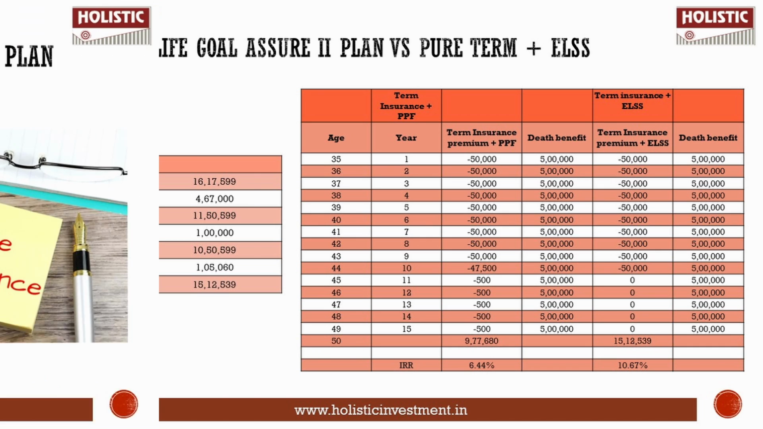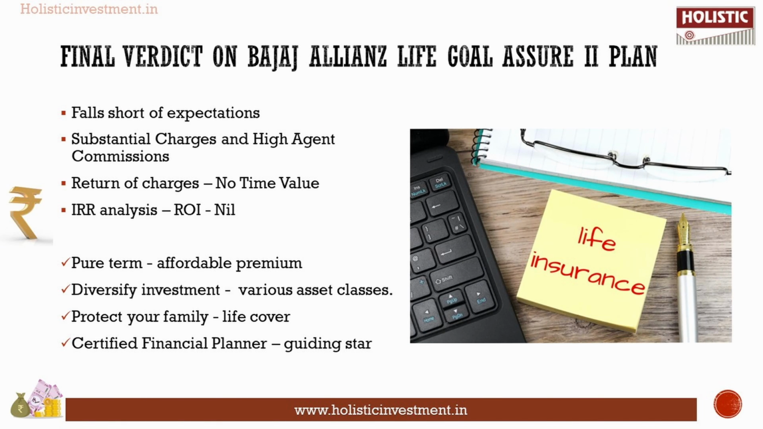What is the final verdict on it? So from the analysis itself, we can understand that the Bajaj Allianz Life Goal Assure 2 plan really falls short of our expectation, because the overall return we get is diminished due to the substantial charges and the high agent commissions. So the internal rate of return is not at all inflation beating or inflation adjusted, which makes it not worthy, because we can see that there are other investment products available in the market that can give better and even guaranteed returns compared to the Bajaj Allianz Life Goal Assure 2 plan, where the risk we take and the amount we invest is not at all justifiable for the low potential return we get.